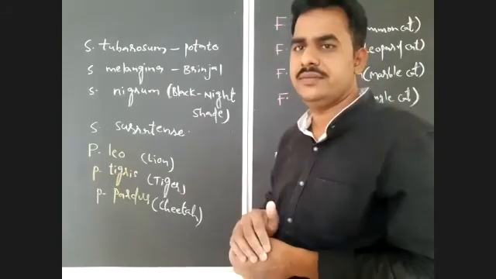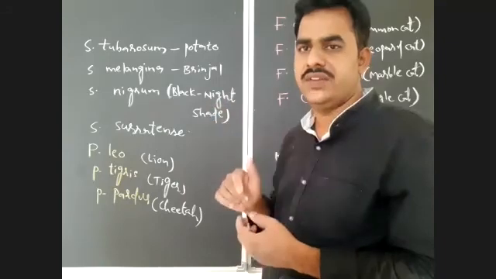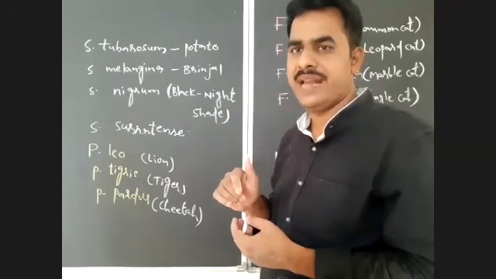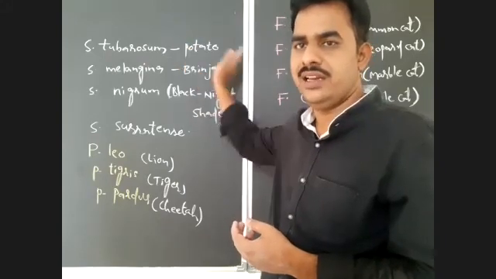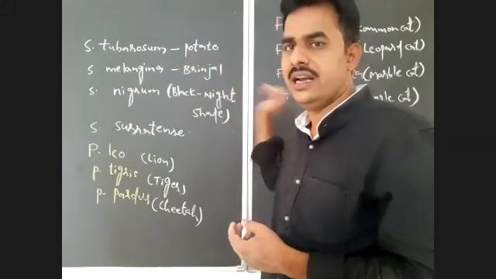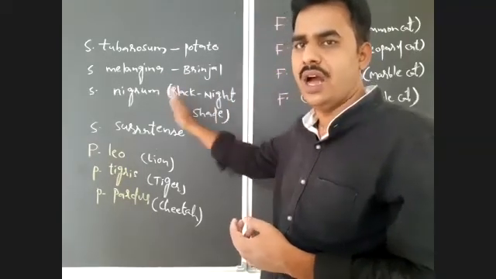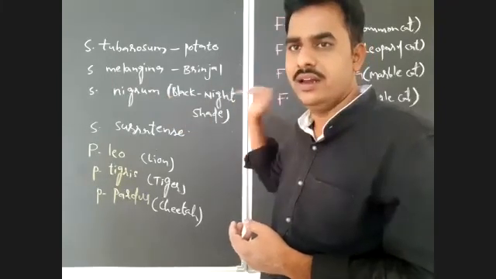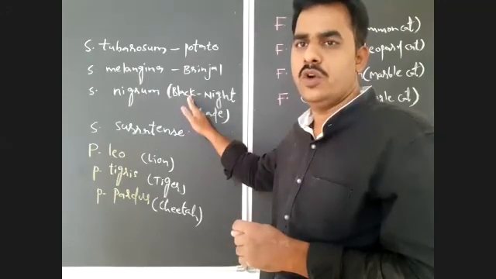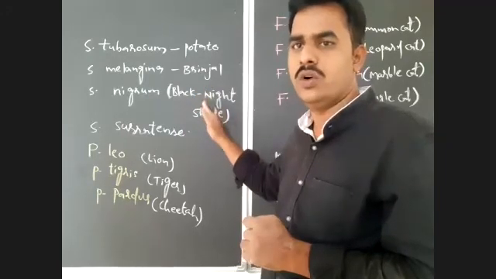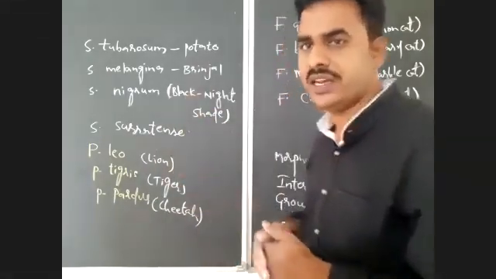So once again listen. Human being, common name man, scientific name Homo sapiens, belongs to kingdom Animalia, phylum Chordata, class Mammalia, order Primata, family Hominidae, genus Homo, species sapiens. As I already wrote that on the board, I am not writing it here.